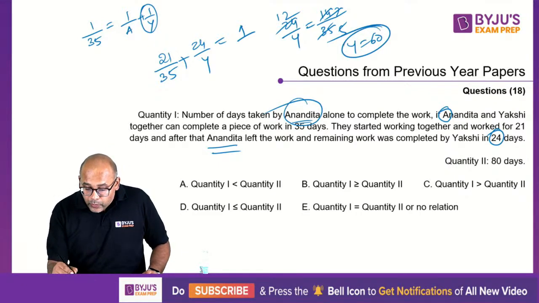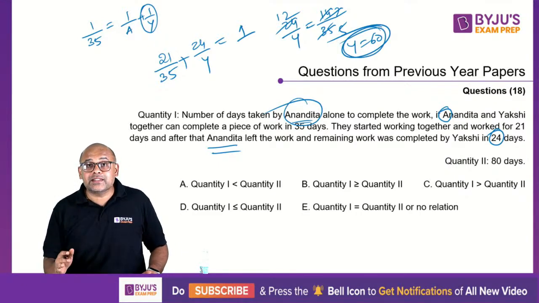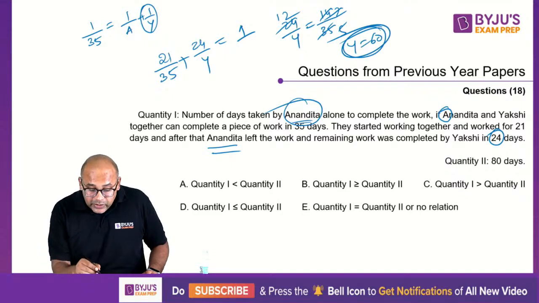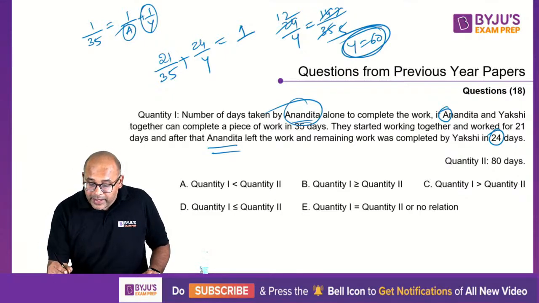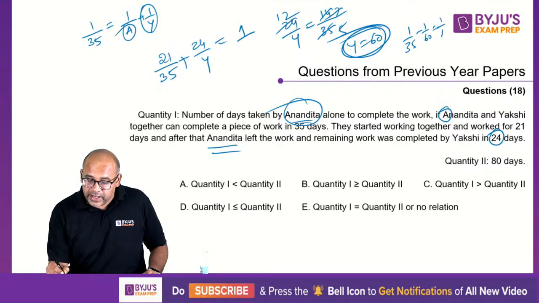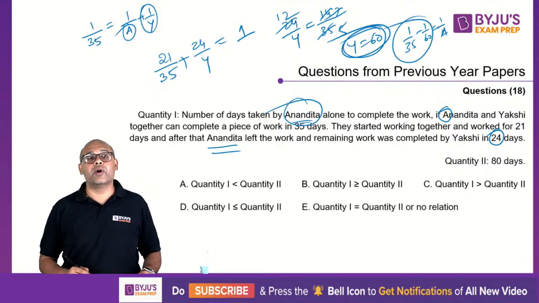Okay, so y equal to 60, but this is not your answer. This is not what they are asking. Anandita, you need to find A. So 1 by 35 minus 1 by 60 is 1 by A. You need to find this quantity.